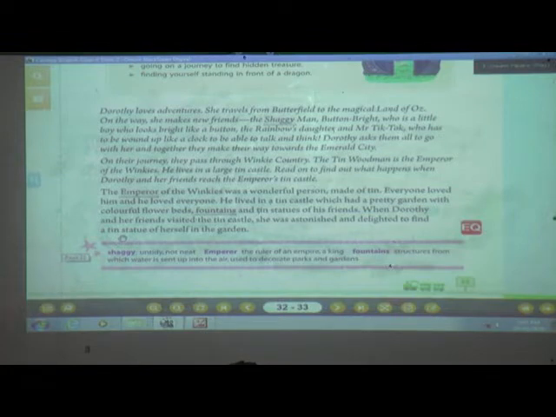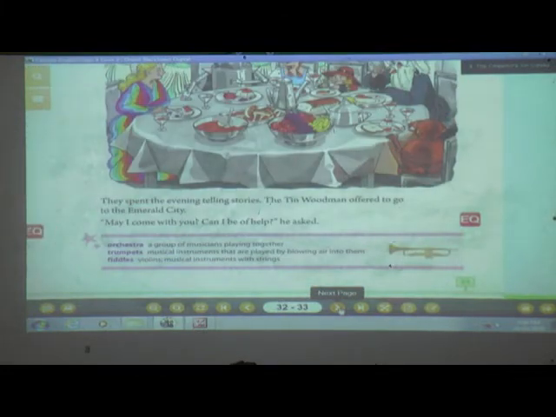And what did she see there? Yes, she saw a statue of herself, and that statue was also made of tin. Now here we can see that all the things were made of tin. Now we will come to the next page, that is page number 34.